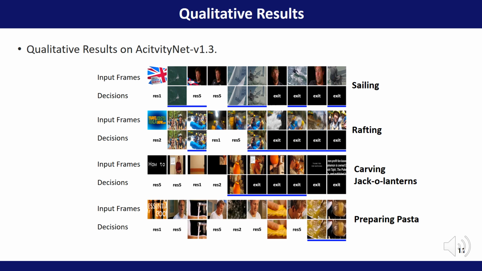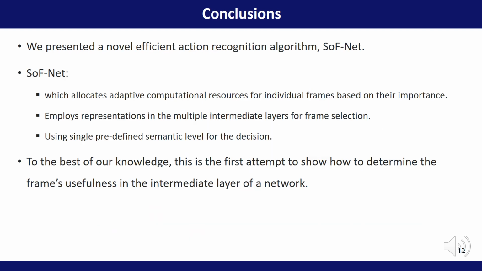The first line of each column is the input frame, and the second line is the processing result. The number is the frame stopped at that location, and the X marks the frames not processed due to the early termination strategy. In the case of the third example, carving jack-o'-lanterns in particular, if you're confident enough about the video, you can stop the whole process early.